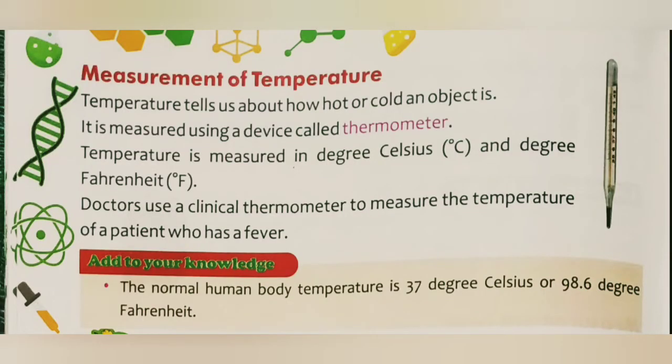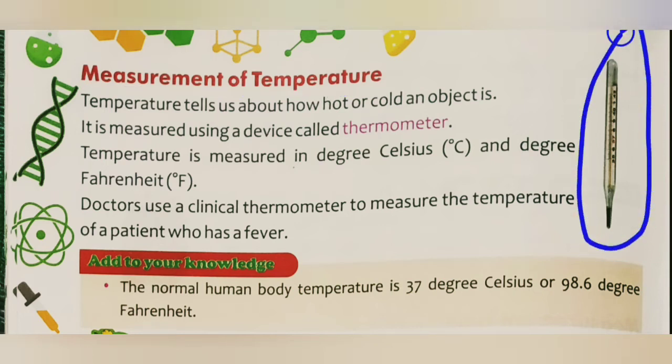Bachcho, this is the last topic of this chapter, that is, measurement of temperature. What is temperature, bachcho? The measurement that tells us how hot or how cold a thing is, meaning kitni thandi or kitni garam, is known as temperature. You can see what this is.